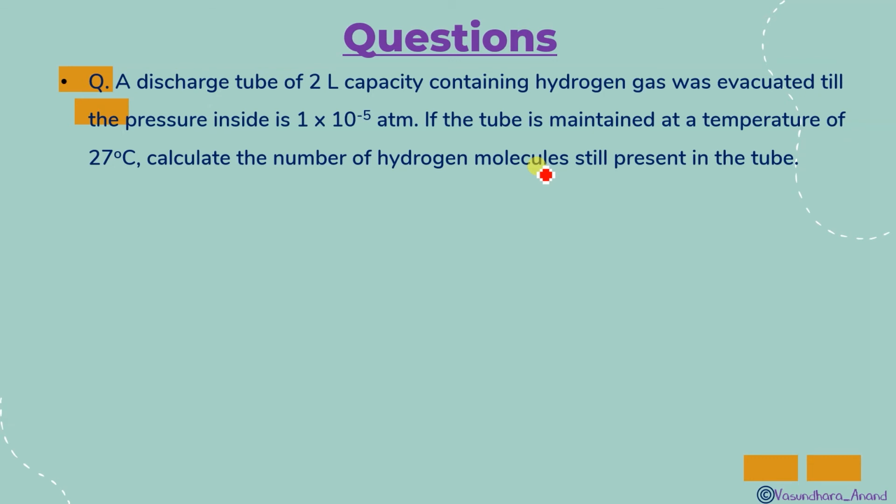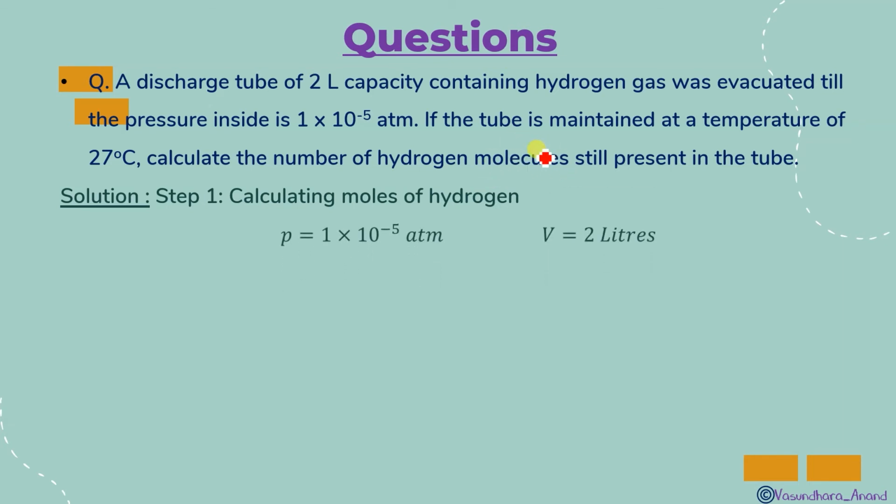Again, you have to use the ideal gas equation. To find the molecules, first you find the number of moles, n, and then convert it into molecules. Pressure is given, 1 into 10 to the minus 5 atm. Volume is given, 2 liter. The R value according to atm and liter is 0.082 atm liter per mole per Kelvin.